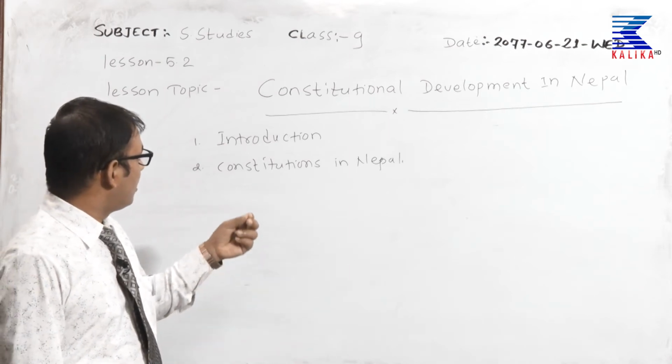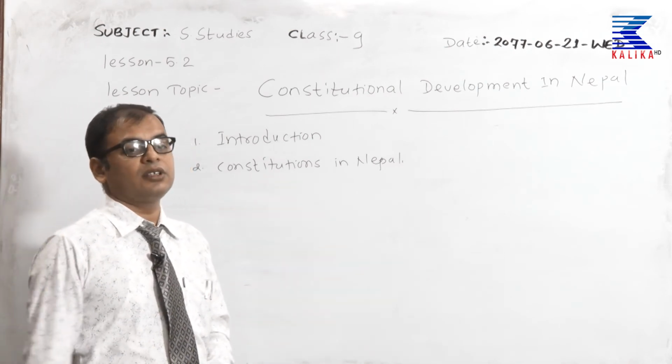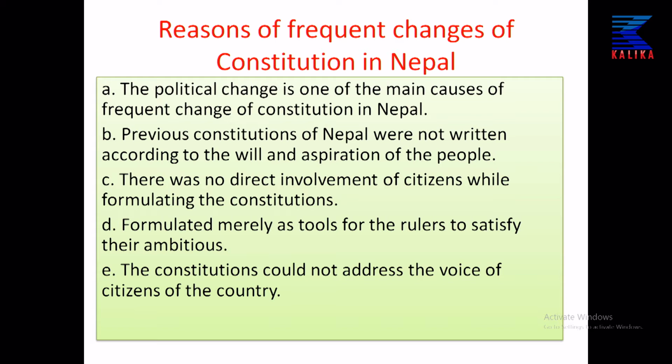We should also know, you can look at the slide, what is the reason for frequent changes in the constitution in Nepal. Within a period of 6 decades, the 6th constitution has already been changed.